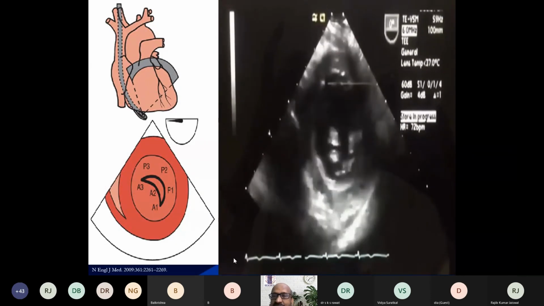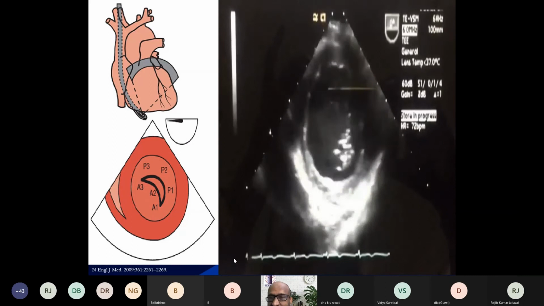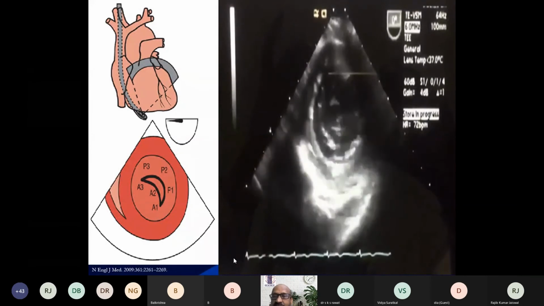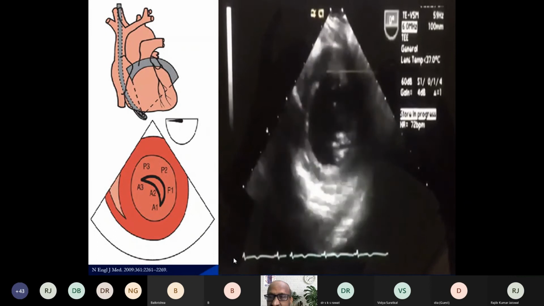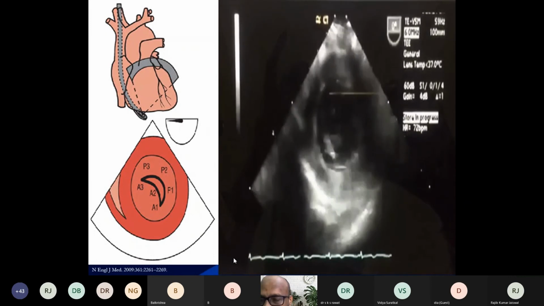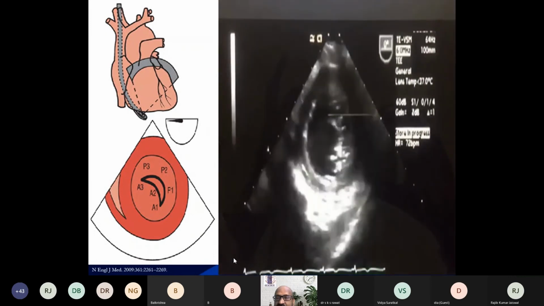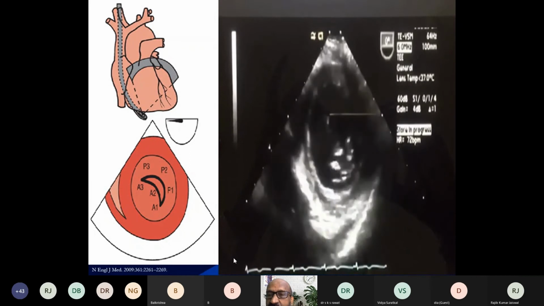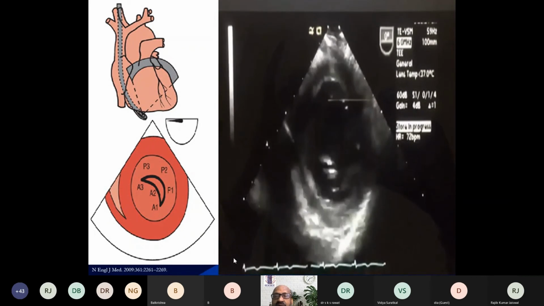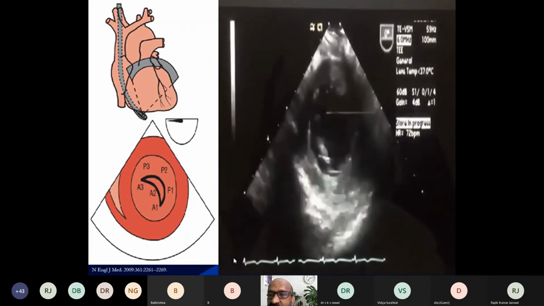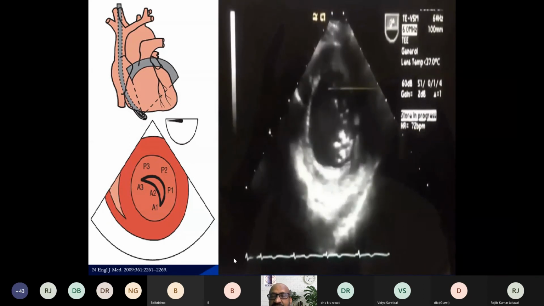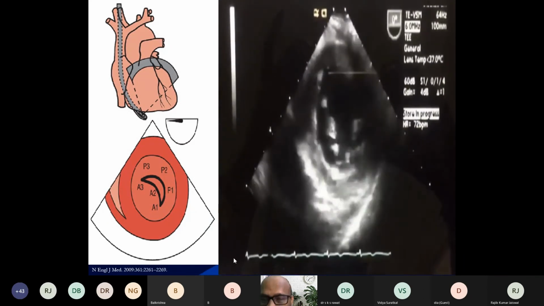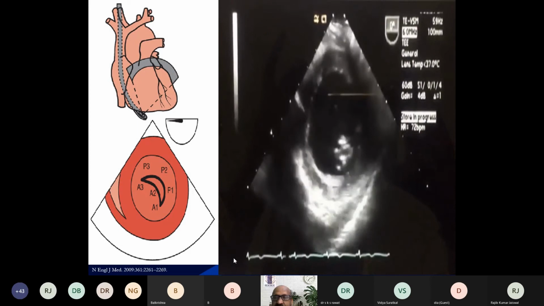And here the mitral valve may look like a fish mouth, and sometimes this is called the fish mouth view. And this view is important to determine the mitral valve area using planimetry. You freeze the image and then use the caliper, use the trace function and get the area of the mitral valve.